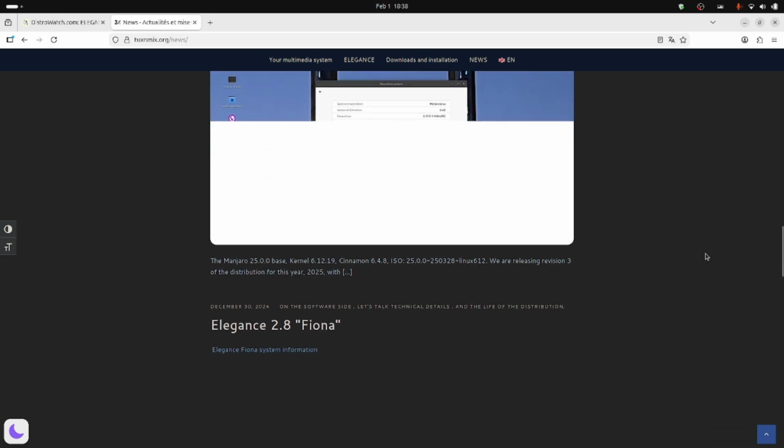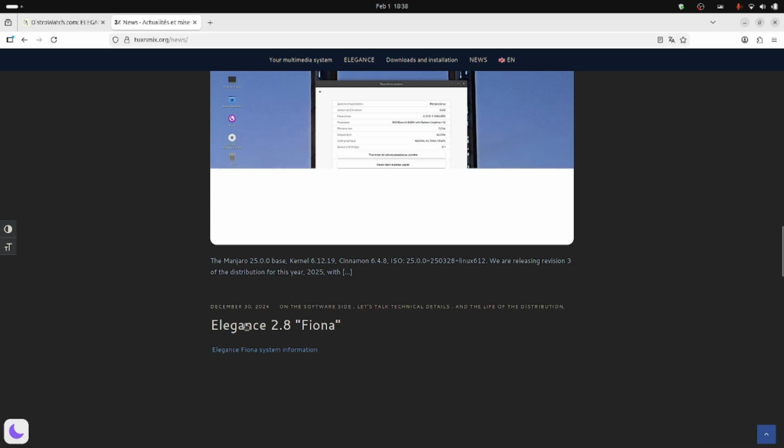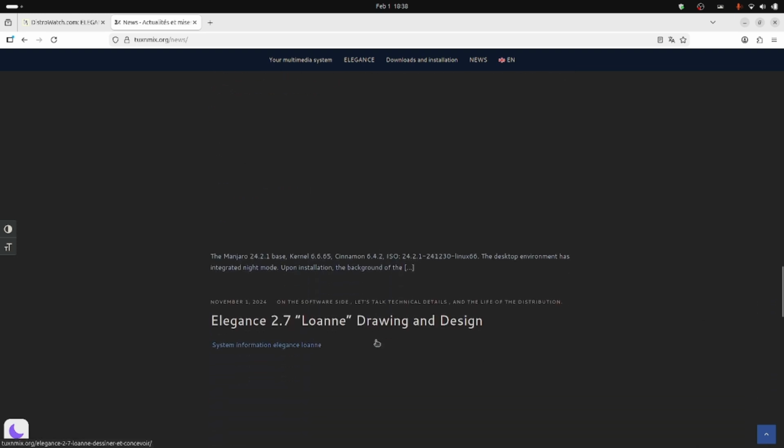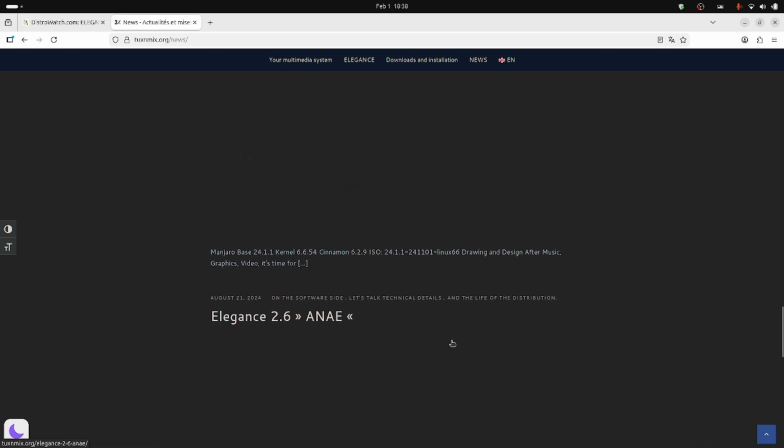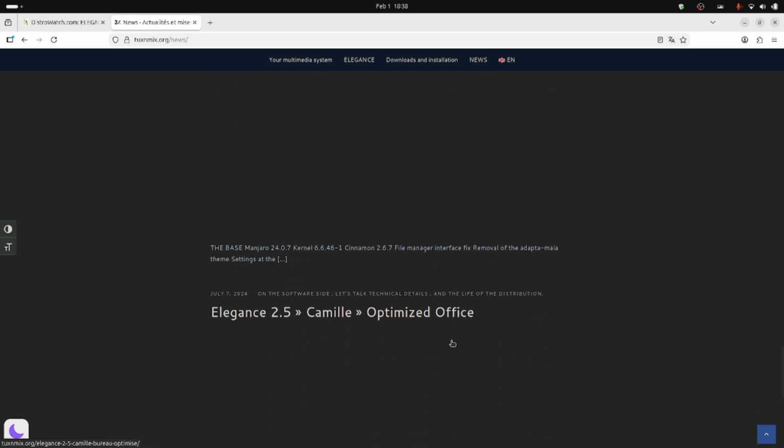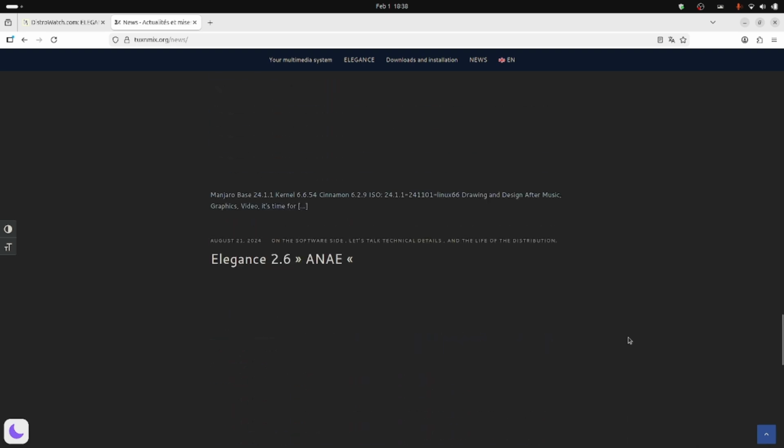It was all inclusive. And before that, on December 30, 2024, Elegance 2.8 Fiona was released. Before that, it was the 2.7 Leon version, the drawing and design version. So different versions of Elegance have been released. We do get a lot of releases in a year. I think 3-4 releases every year. So every quarter or once in every 2 quarters you will get one release of Elegance OS.